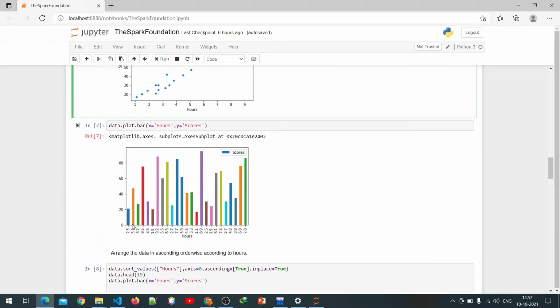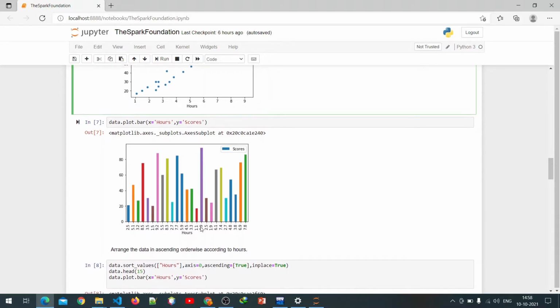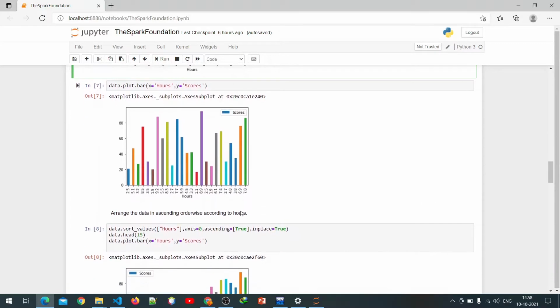In the bar diagram we get more clarification, and by analyzing this graph, we see that students who study for 5 hours get more than 20 score, and likewise up to 7.8.